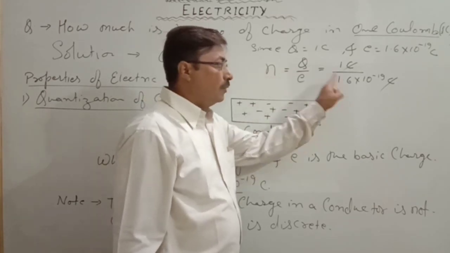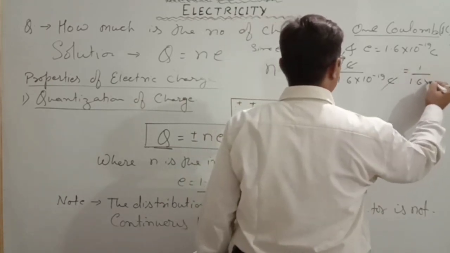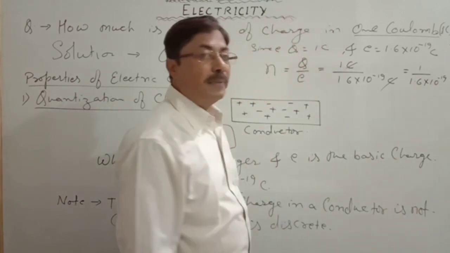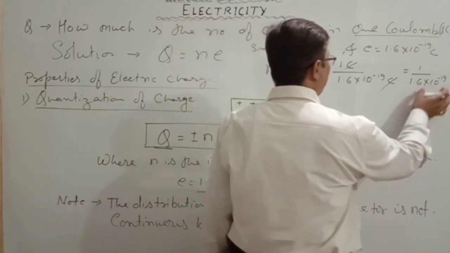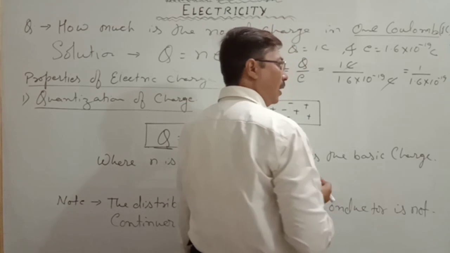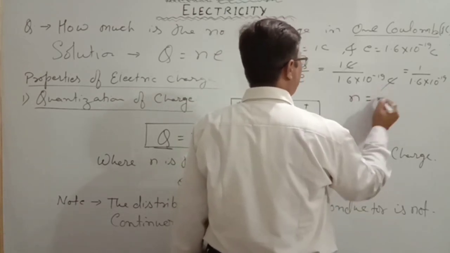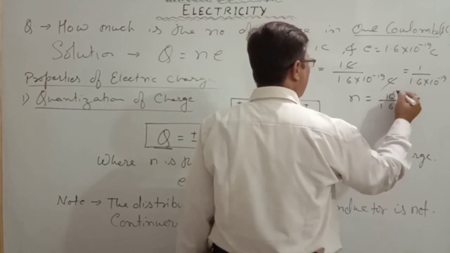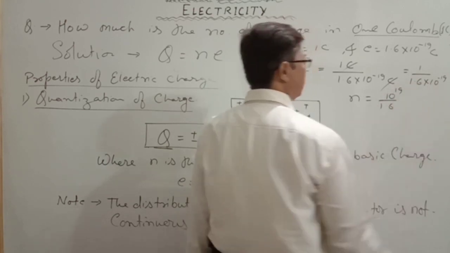And now we can calculate this one. This is 1 by 1.6 into 10 to the power minus 19. That is the number of charges. So in that case it is very simple. 10 to the power minus 19 moves upward, and N is equal to 1 by 1.6 into 10 to the power 19.